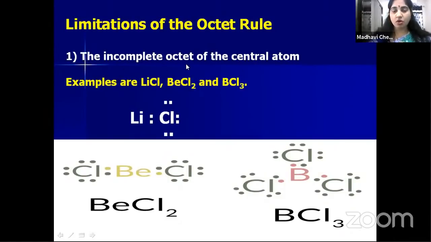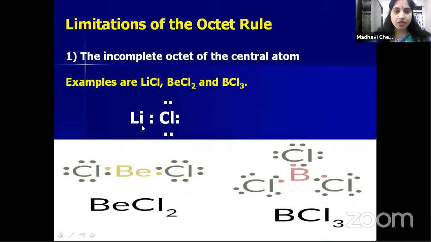Incomplete octet. Octet means 8 electrons, is it not? But some atoms in some molecules are not having 8 electrons around them. So for example, lithium chloride, beryllium chloride and boron trichloride. If you observe these compounds, this is the Lewis structure of lithium chloride. Around the lithium only one pair of electrons is present, which means only one single bond, one pair means 2 electrons only.